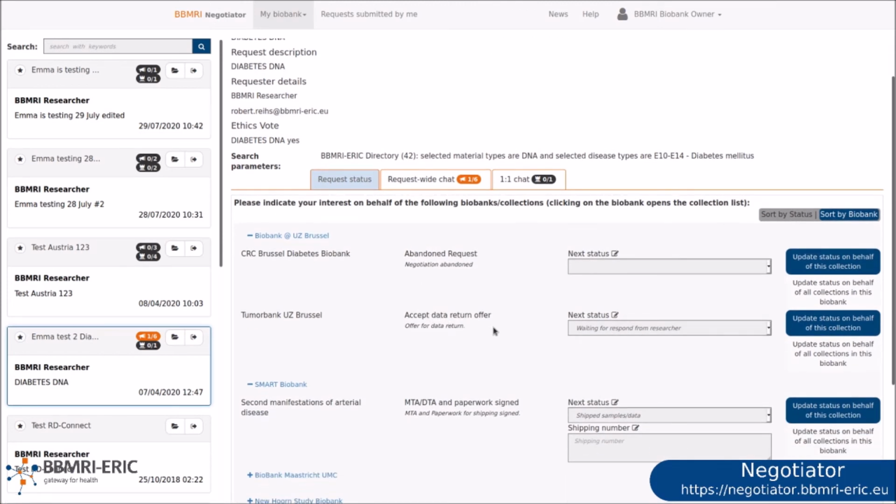There are statuses that cover every stage right through to receipt of samples and data. At the top of the screen, you can also view favorite, archived, and ignored requests.